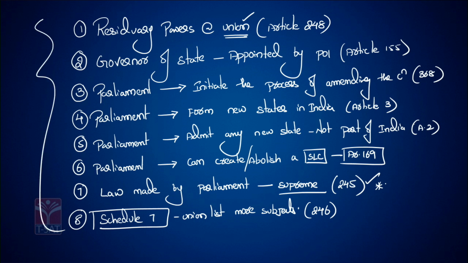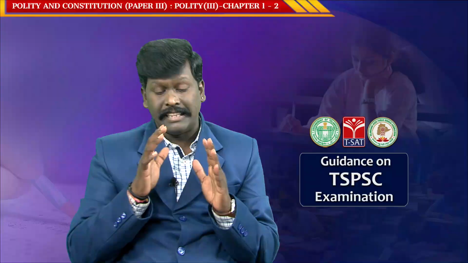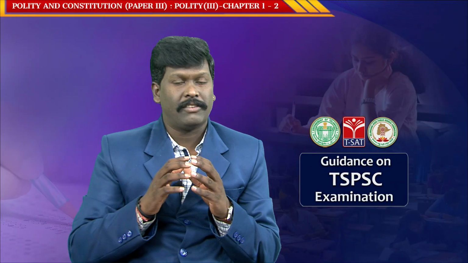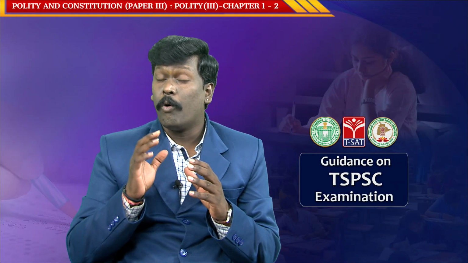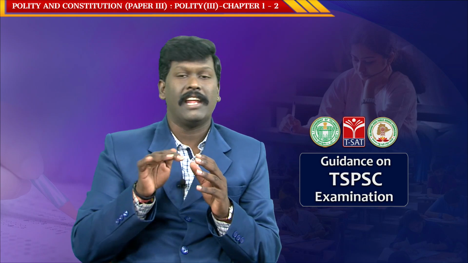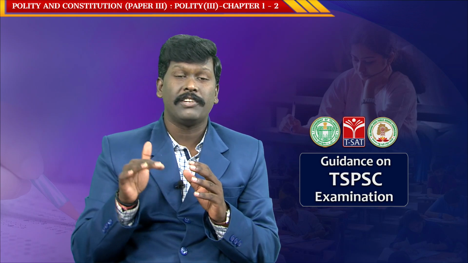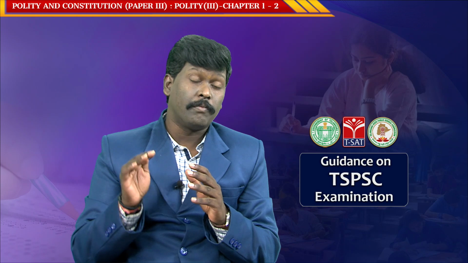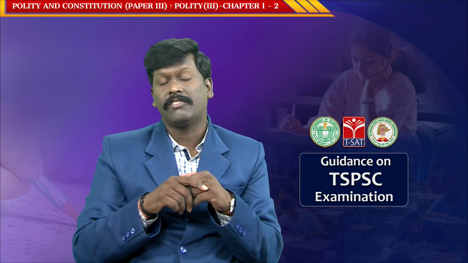So as per Article 246 of the Constitution, friends, these are the reasons which make the Union stronger, even though there is a federation in India. Even though there is a division of powers, the Union is stronger because of these reasons.